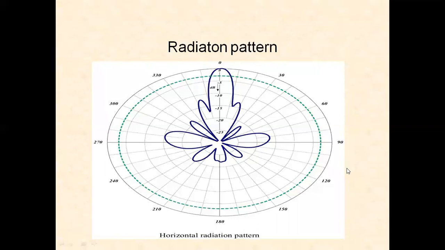This structure, if we draw for a practical parabola reflector, through the axis of the parabola, we have the gain maximum. And then we are getting the side lobes because the parabola structure is not completely reflecting the signal. There are some backward lobes also available. But most of the energy is concentrated in the particular direction.